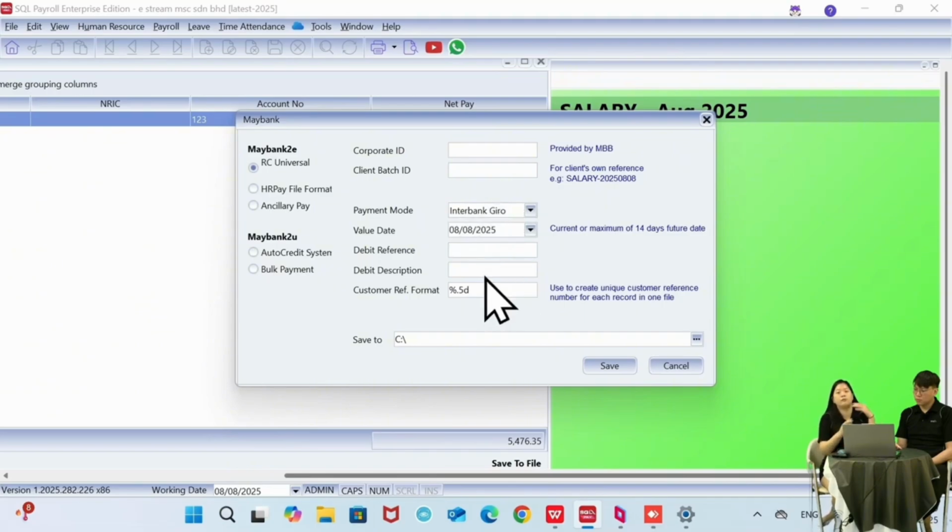Okay, so the file upload feature means, if let's say I have 100 employees today, I don't have to log into my bank and key in one by one their name, their bank account, their salary, all these things. File upload means from SQL Payroll, you can get the file either in text format or Excel format, and then you can directly upload to your bank. So if you have 100 staff, upload to the bank, then it will pre-key in those 100 salaries for you. Then maybe you just have to click on the approve button to proceed with the payment. So it will be a very convenient feature that we have. Almost all the local banks in Malaysia are already supported, so not to worry.